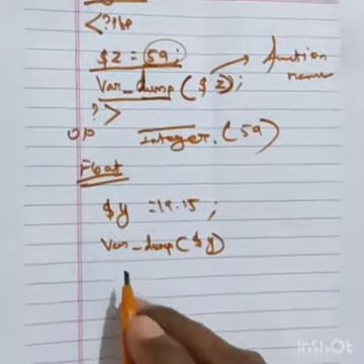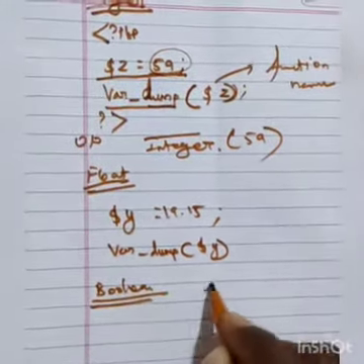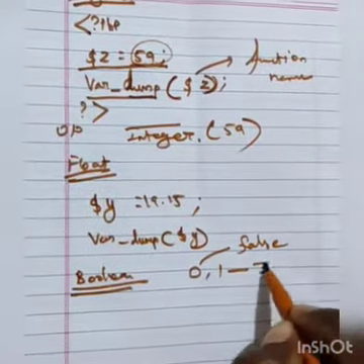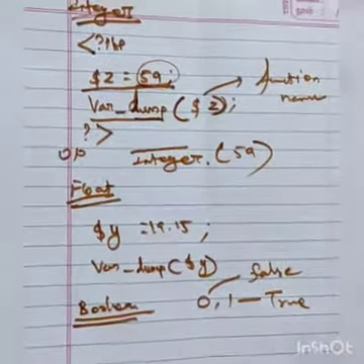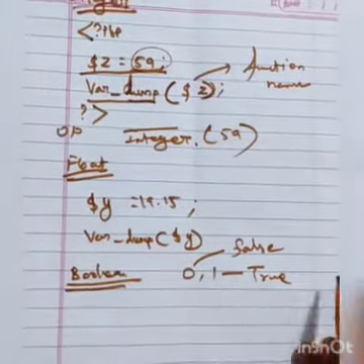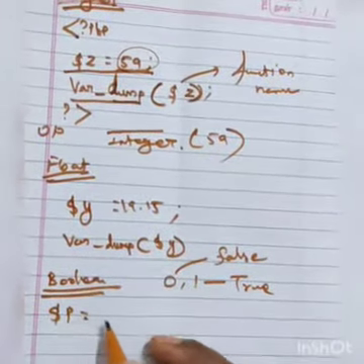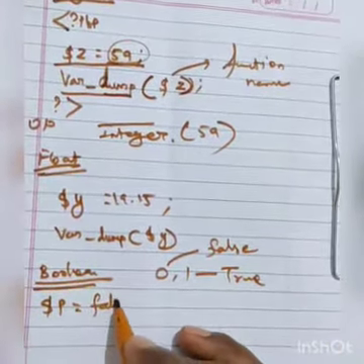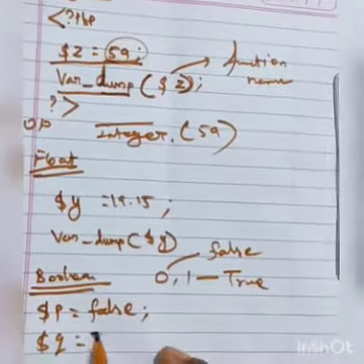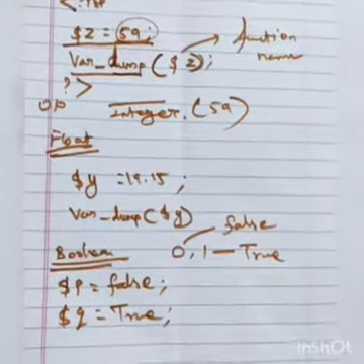Next data type is Boolean. Boolean means 0 or 1, or false or true. 0 means false, 1 means true. So that is how to declare it: dollar symbol P is equal to false, semicolon. Dollar symbol Q is equal to true, semicolon.